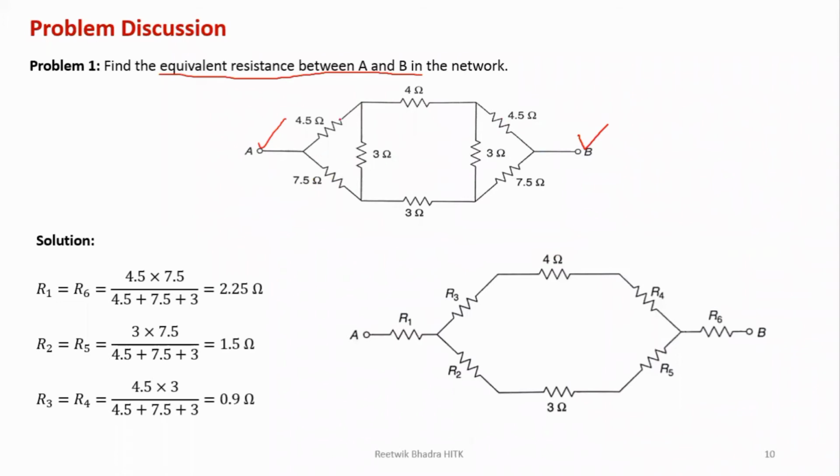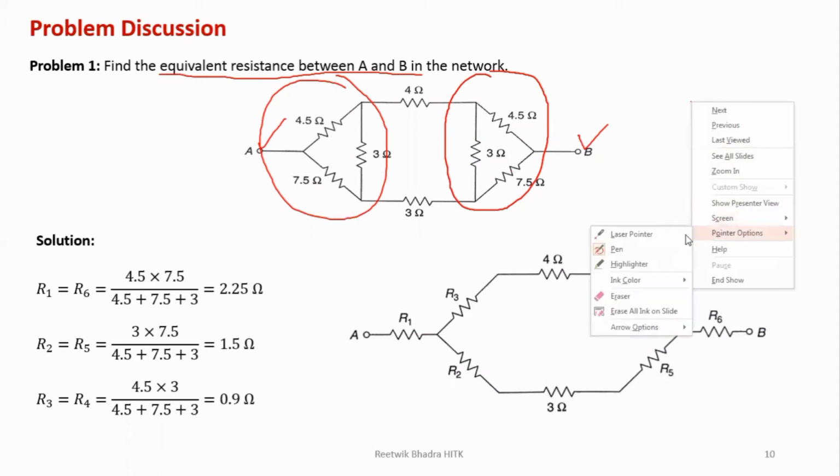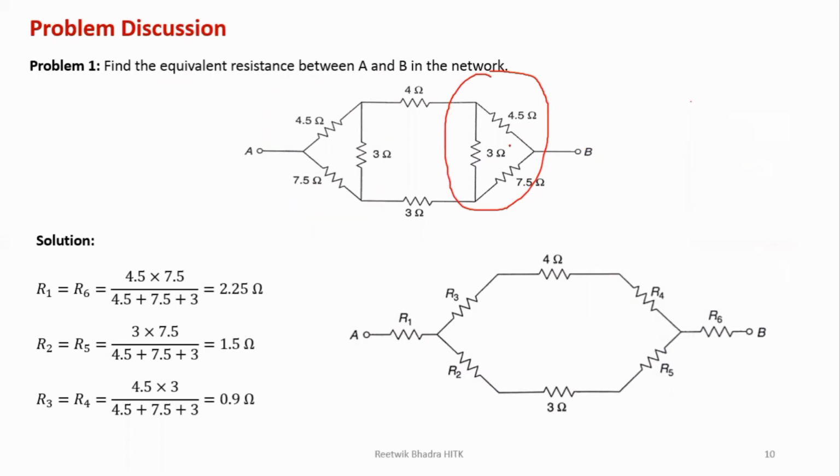Yes, there are three resistances over here. One delta is formed over here, one delta is formed over here. I can't say that 4.5 comes in series with 4.5. I can't say that. I have to solve this delta, then only this circuit is solvable. Otherwise, this circuit is non-solvable. So what we'll do is convert it into star.